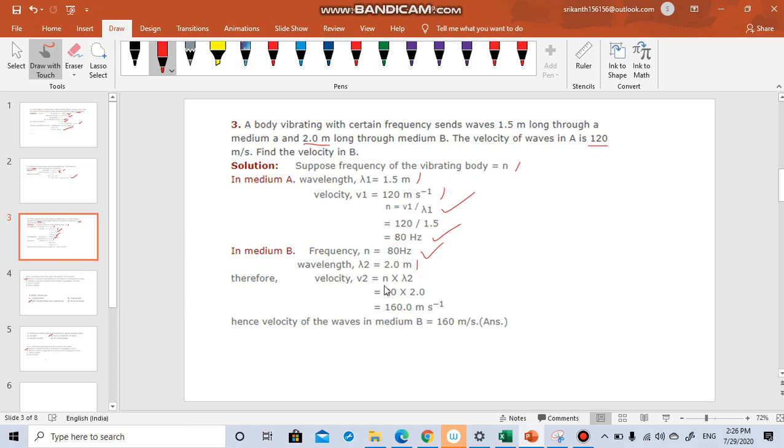Here we are assuming that the frequency is same in both the medium. What is this frequency, by the way? It is the natural frequency. Natural frequency is independent of medium. Remember this. So from here you know the frequency, you know the lambda 2 value, you can get the velocity in the second medium. While discussing the reflection and refraction concept, I was telling you that frequency remains the same. Velocity and lambda value changes, but frequency remains the same. Try to recollect what I told in that class.